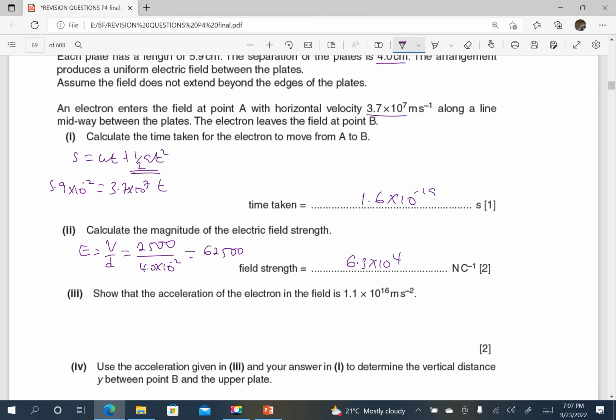Show that the acceleration of the electron in the field is 1.1 times 10 power 16.